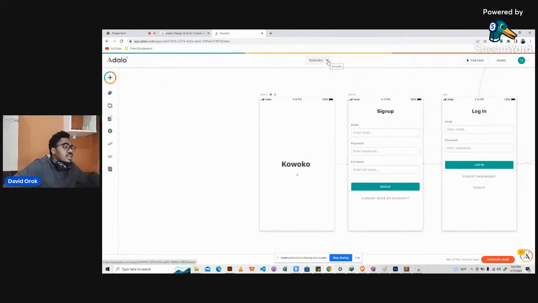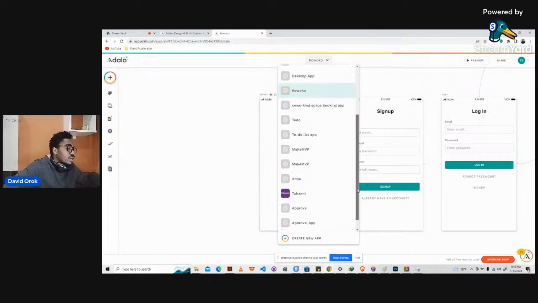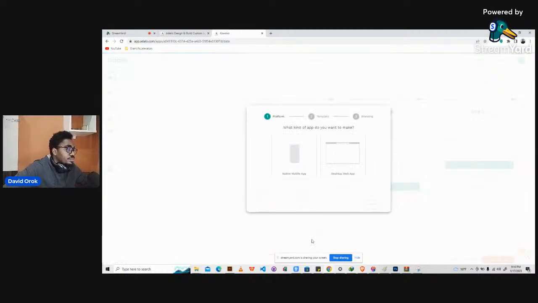Let's create a web application for the Coworker application and see how it works. You just do the same way we create the mobile application. We'll come down to create new app and click on it. Then we will be asked what kind of application we want to make: a native mobile application or a desktop web application. We will choose desktop web this time, and then click next.